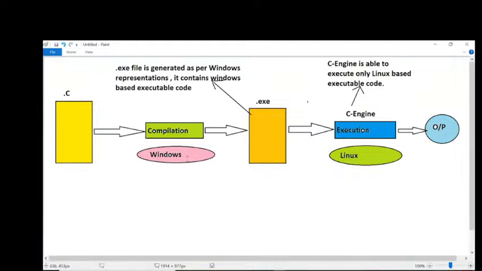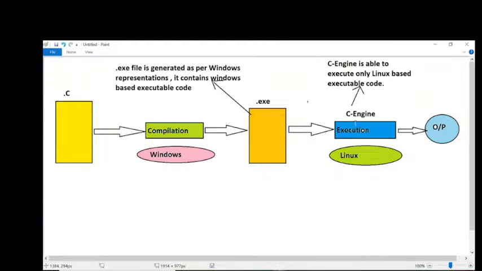Windows operating system. Am I right or not? When we compile a C program on Windows, an .exe file is generated, as per Windows representations. If I give this Windows represented .exe file to the C engine which is on Linux, is it possible for the C engine to execute our Windows represented .exe file?